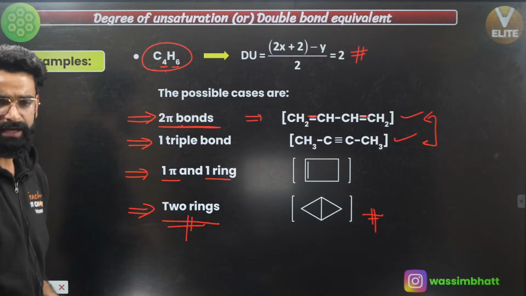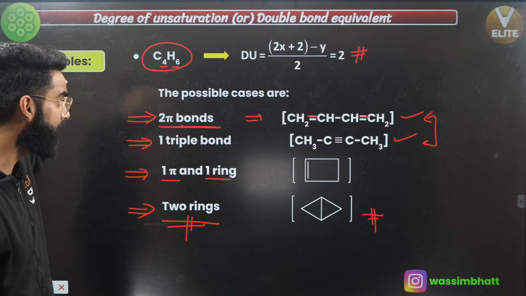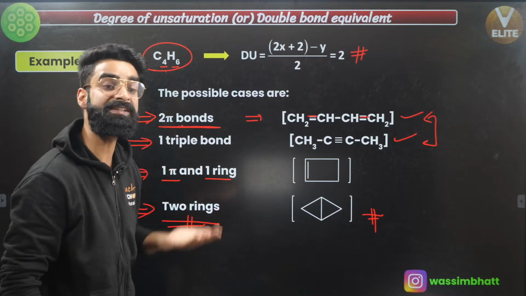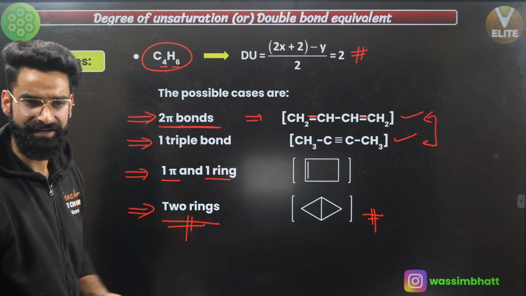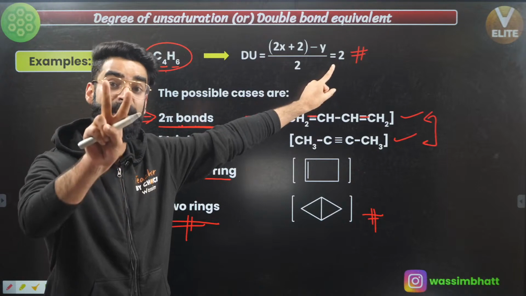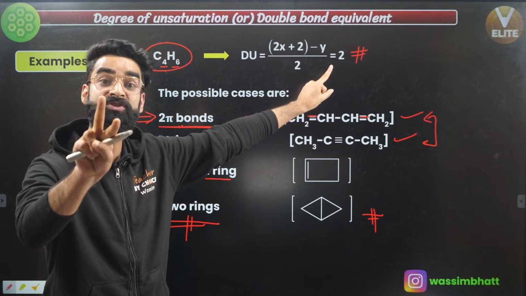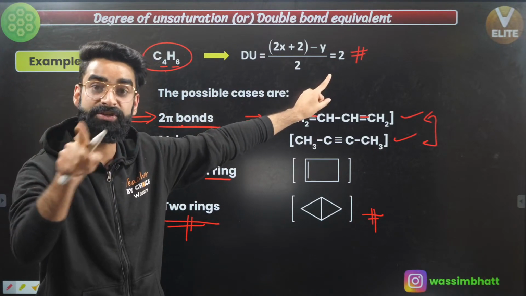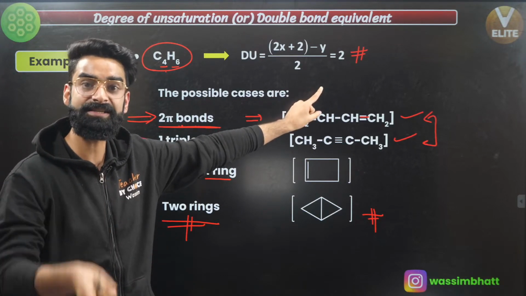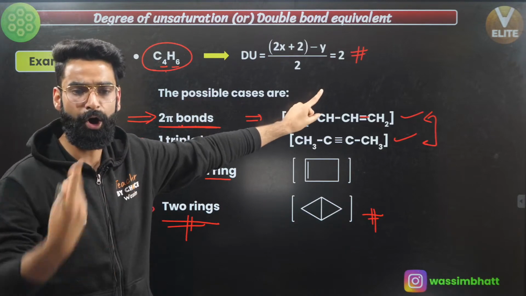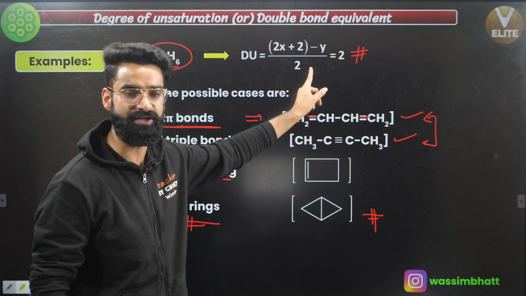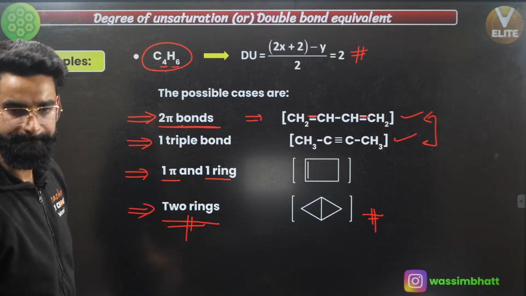It's your brain which is going to work right here. You get the value of degree of unsaturation and after that you propose the structures. Degree of unsaturation I got to know as 2. So possible cases are 2 pi bonds, which are possible if there are 2 double bonds at 2 different positions or 1 triple bond. Or one more case, 1 pi bond and 1 ring, or one more case, 2 rings, correct? So my 4 possible structures will be like this, yeah?